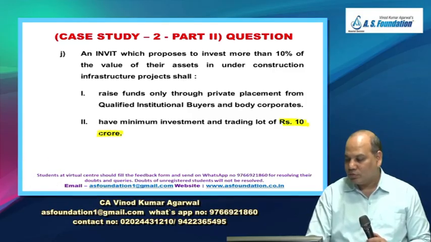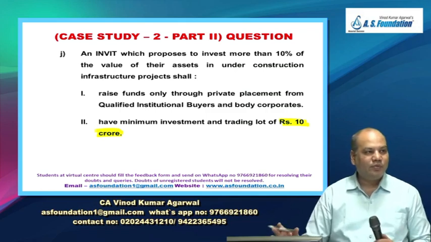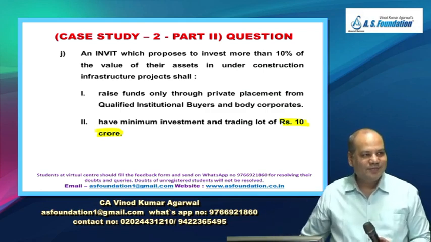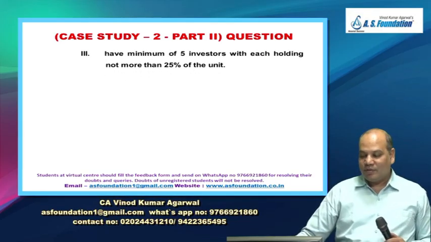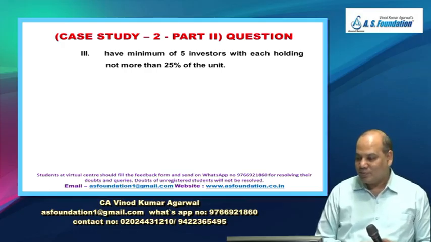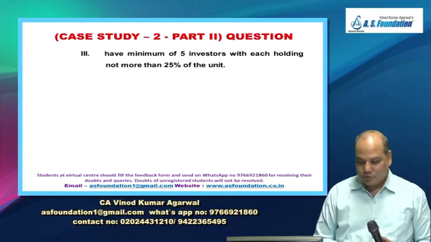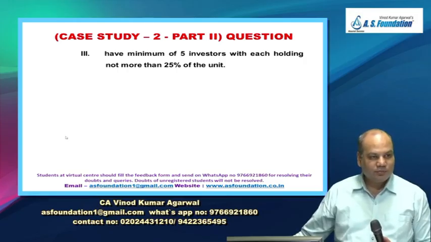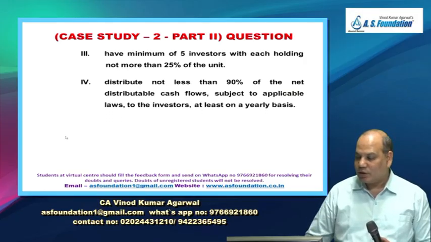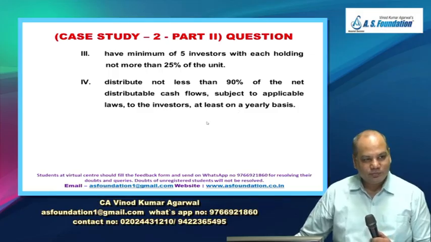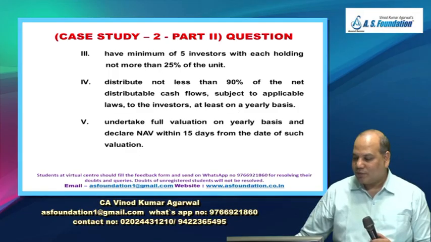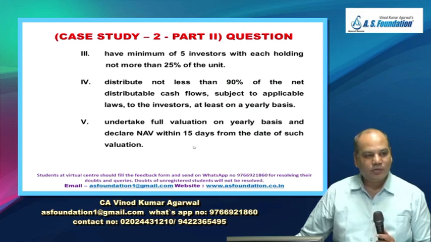That 10 can change your life. Okay, 0. Not that Shah Rukh Khan wala 0. Exam wala. Have minimum of 5 investors with each holding not more than 25%. I think this is right. Distribute not less than 90% of the net distributable cash flow subject to applicable loss to the investor at least on a yearly basis. Is it right? Say yes. Undertake full valuation on yearly basis and declare NAV within 15 days of such valuation. This is also right.